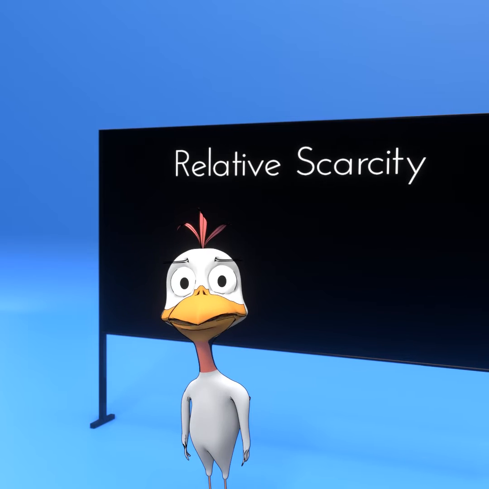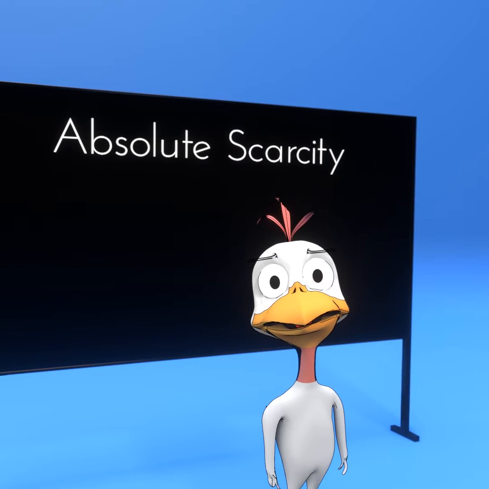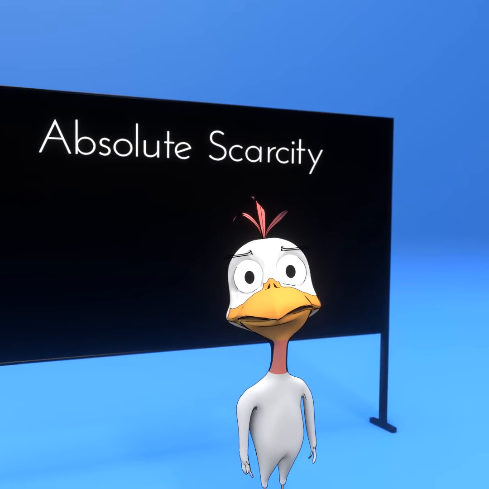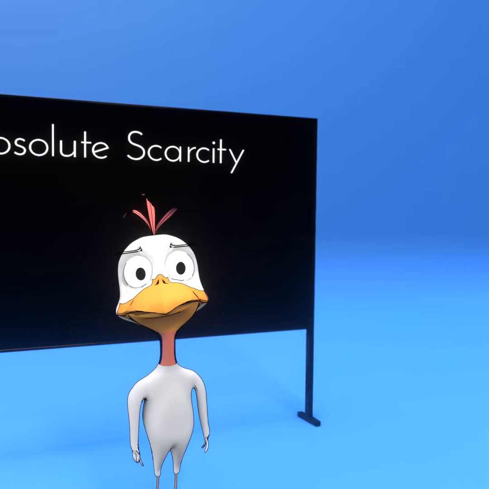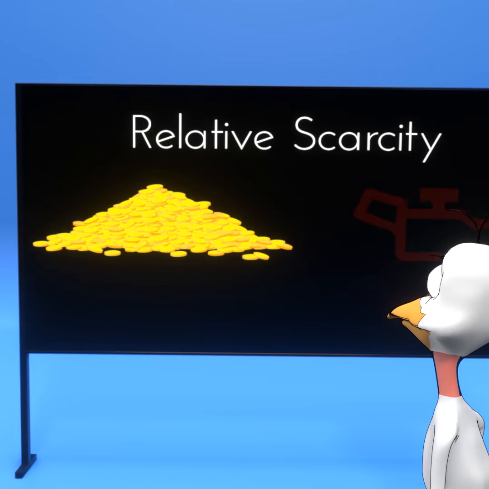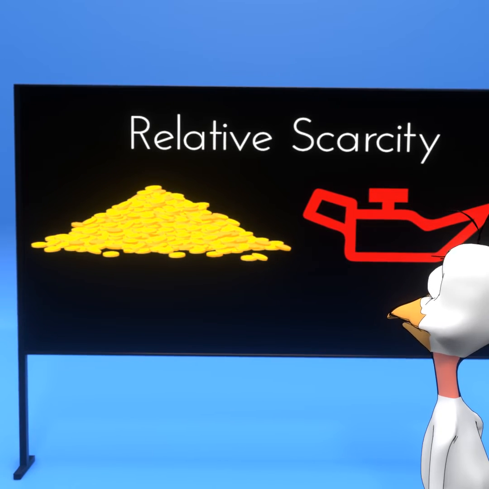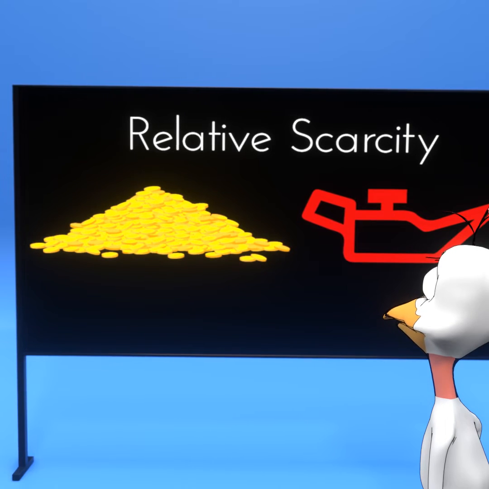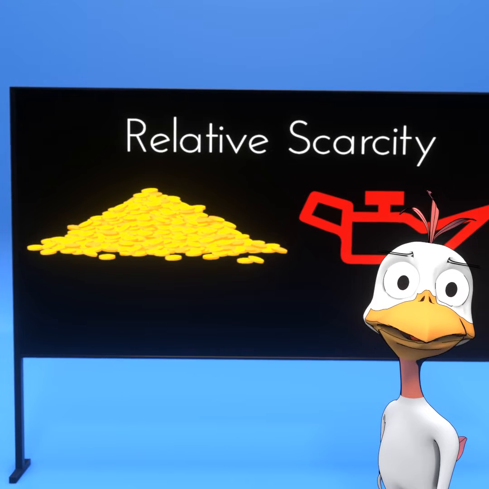Relative scarcity affects value depending on supply and demand. Absolute scarcity means that only demand exists, supply is limited. So, relative scarcity first. It could be, for example, gold or oil. A limited natural resource. Gold is a scarce resource, but no one knows how much is left to mine. Right? Thus there is a scarcity.